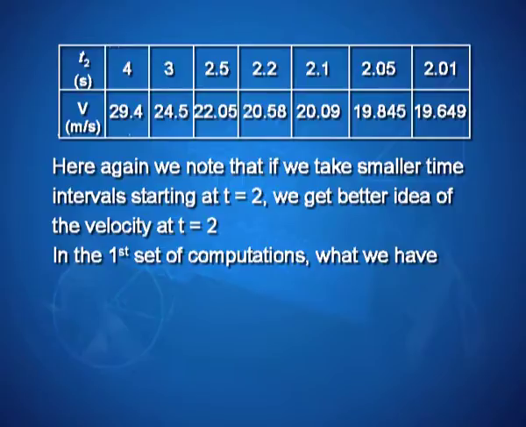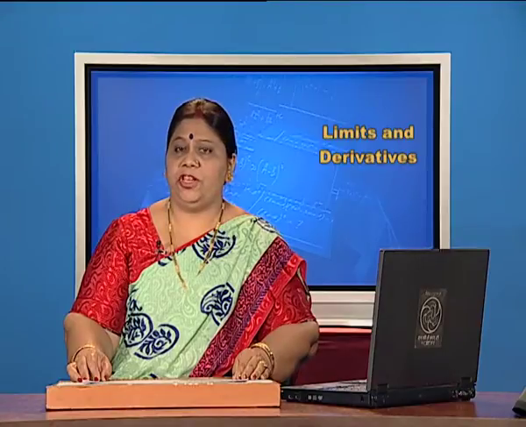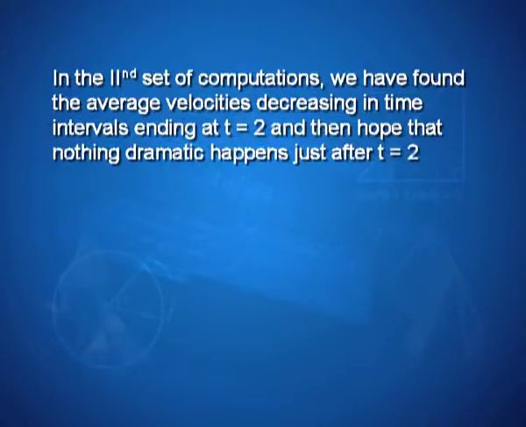Here again we note that if we take smaller time intervals starting at t equal to 2, we get a better idea of the velocity at t equal to 2. In the first set of computations, we found average velocities in increasing time intervals ending at t equal to 2, and then hope that nothing dramatic happens just before t equal to 2. In the second set of computations, we have found average velocities in decreasing time intervals, and then hope that nothing dramatic happens just after t equal to 2 seconds.